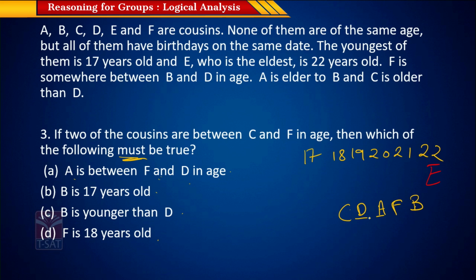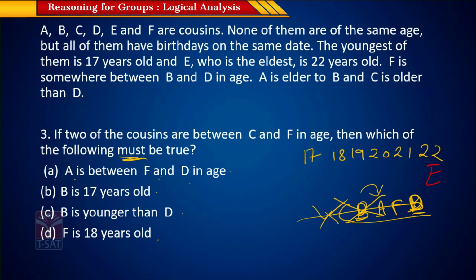So here in this arrangement, A is between F and D, right? So, I'm sorry, let's put B here and D here. This is not possible because A here is older to B as it is right of B, and C here has to be to the right of D.